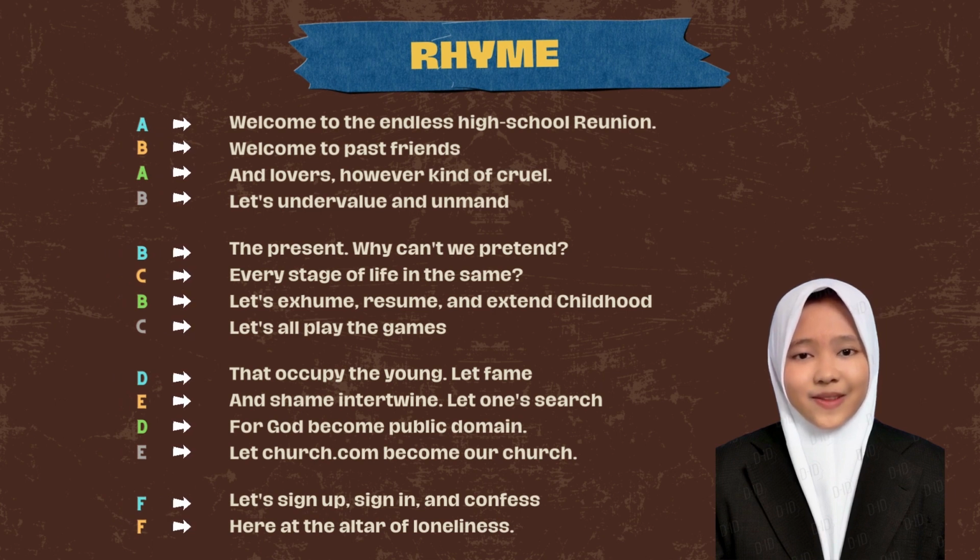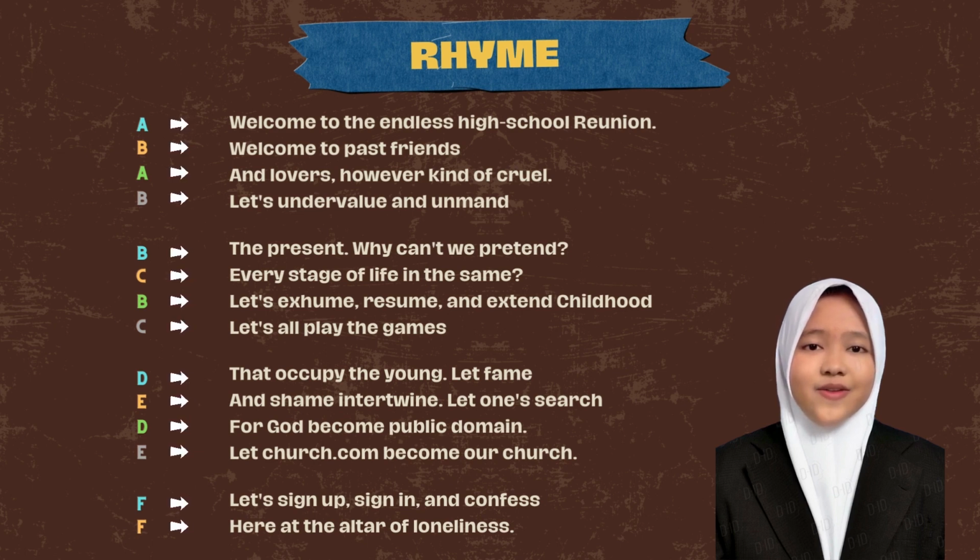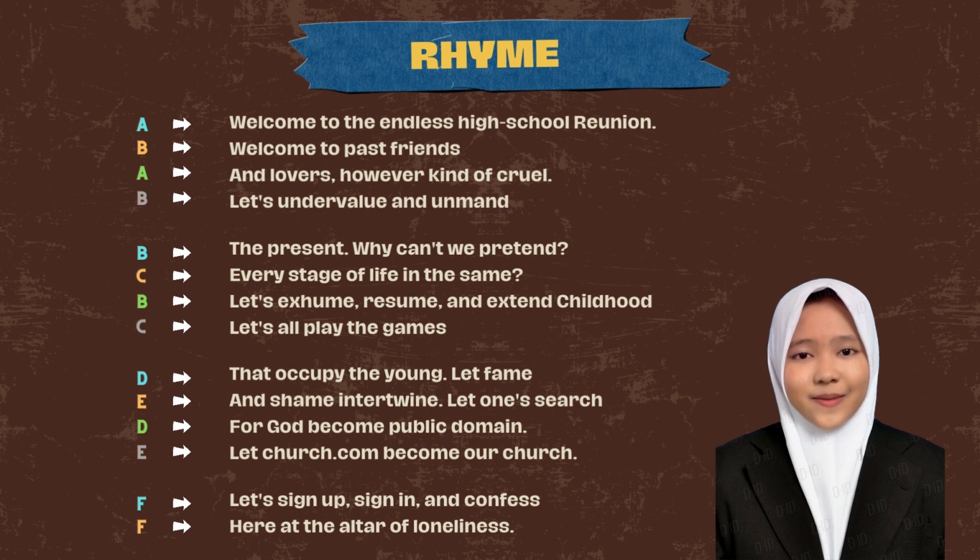Rhyme in poetry means words that have different initial sounds, but the ending sounds are the same, including the final vowel sound and everything that follows it. The final vowel sound of reunion and cruel is the same, therefore the rhyme is A. The final vowel sound of friends and unmanned is the same, therefore the rhyme is B, and so on. The final vowel sound of pretend and extend is the same, therefore the rhyme is B.